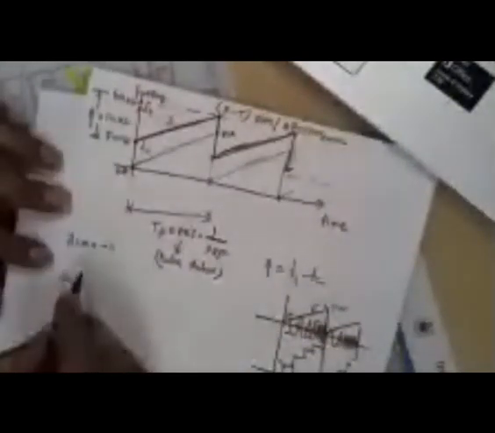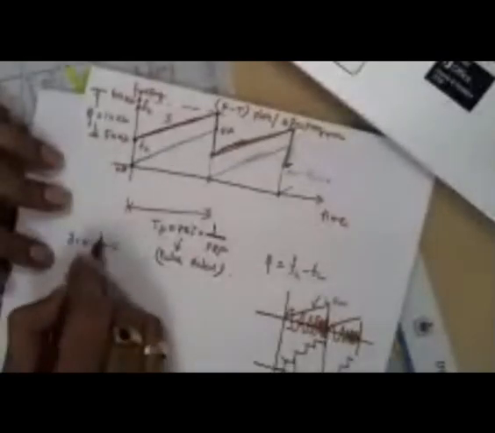Now, what is the slope of the signal? Every increment will have some slope, and that is represented by S. You can derive this equation from y equals mx plus c. We are interested only in the slope, so you can neglect the constant term, then m is equal to y by x.